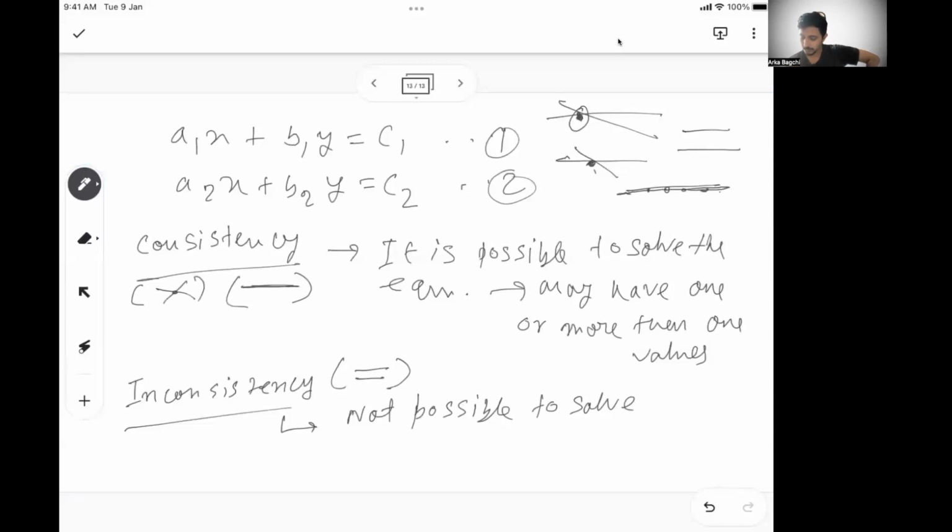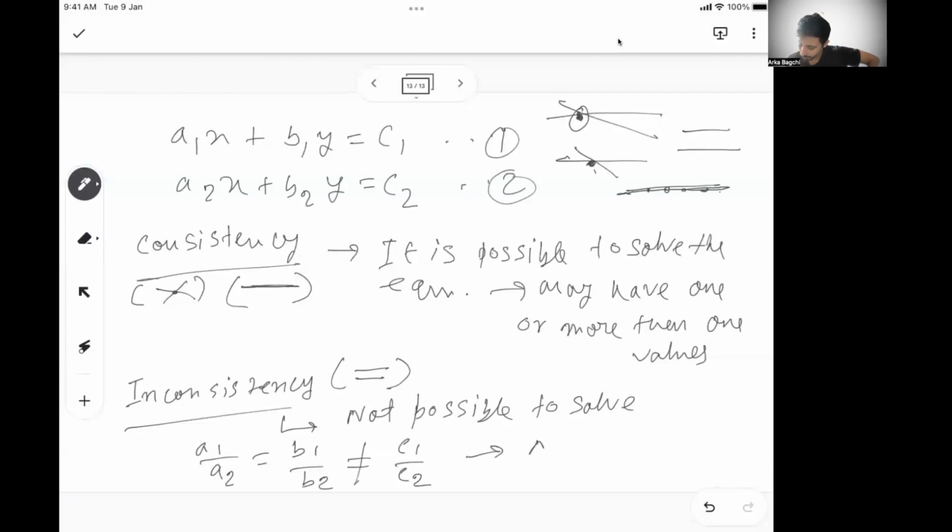So what is the condition for inconsistency? The only condition for inconsistency is A1 by A2 should be equal to B1 by B2, but not equal to C1 by C2, right? Only then will the two lines be parallel, and there is no solution possible.